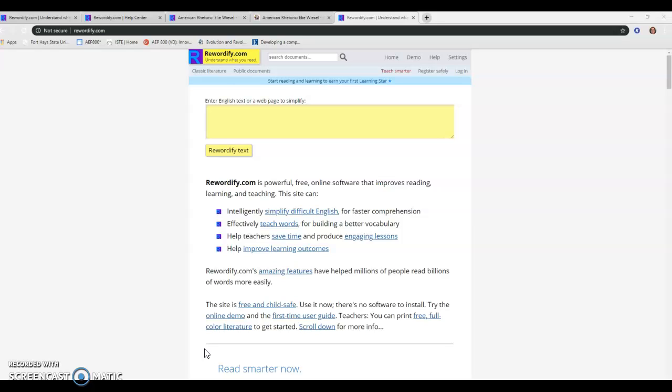This site will let you copy any text or put in a website URL and then reword a text for better reading comprehension. It's like an online version of No Fear Shakespeare, but it's for any text. There are some printable activities that teachers can use, and teachers can copy the translated text into any format that they want to use for whole class viewing. But what I like the most about this is that students can also use this site just to translate any text that they come across.